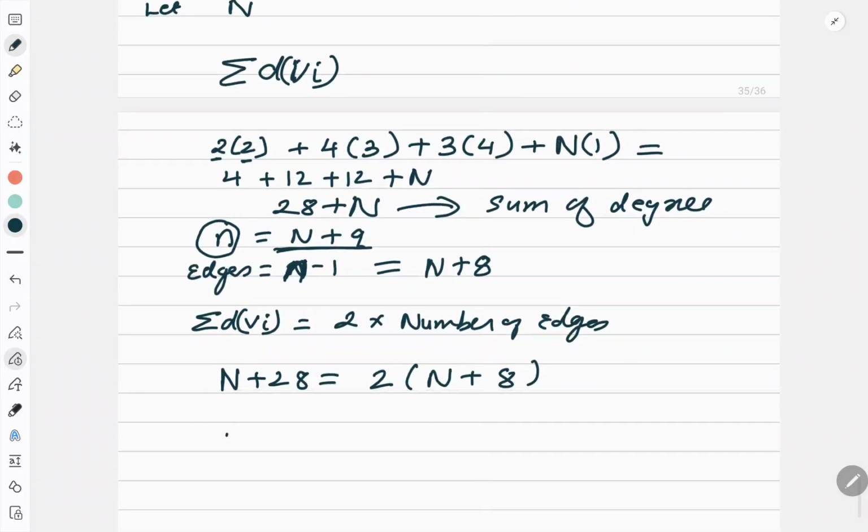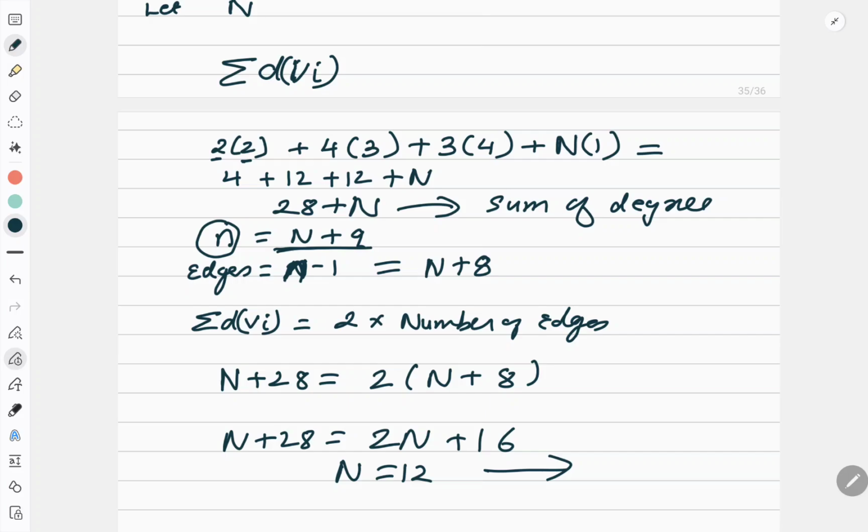So if you solve this, n plus 28 is equal to 2n plus 16 and n is nothing but 12. So I have 12 pendant vertex. So simple concept I have used. In a tree, if number of vertex are n, number of edges are n minus 1. Degree of pendant vertex is 1 and handshaking property. Only these 3 concepts I have mixed and I have done the question.